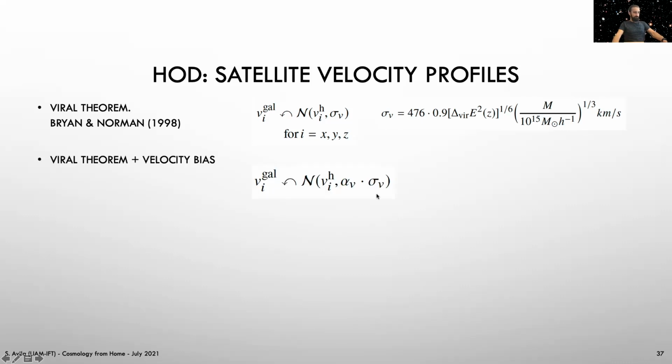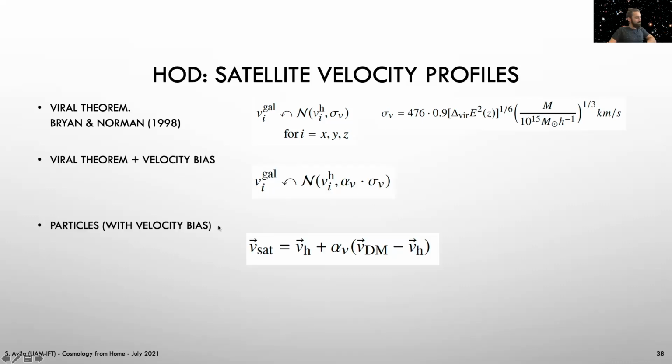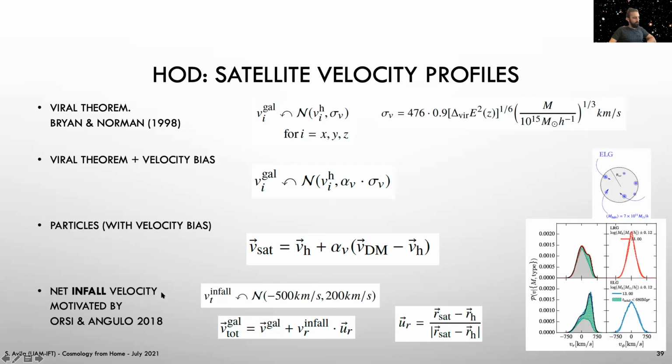Then you can introduce a velocity bias and vary this dispersion. In the cases where we use particles for the positions, we will also use their velocities. We can also include a velocity bias by rescaling the dispersion of the dark matter around the velocity of the halo. We also include one choice of infall velocity in our modeling, motivated by Orsi and Angulo, where they find